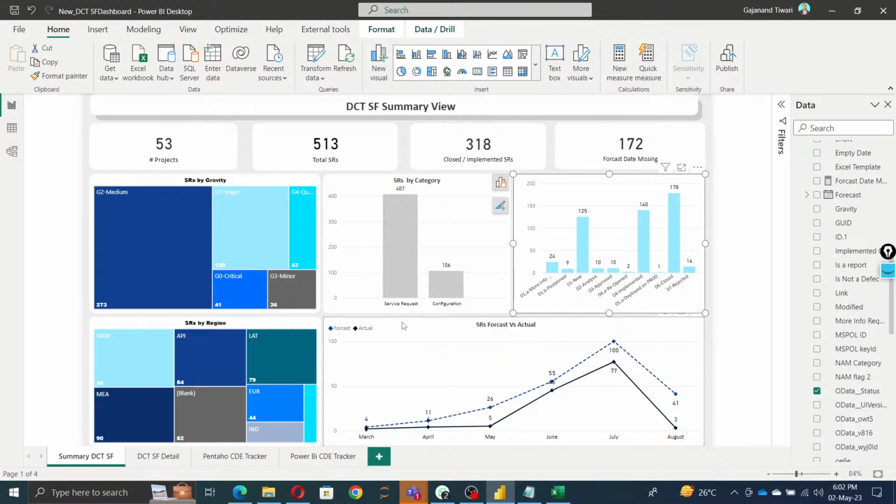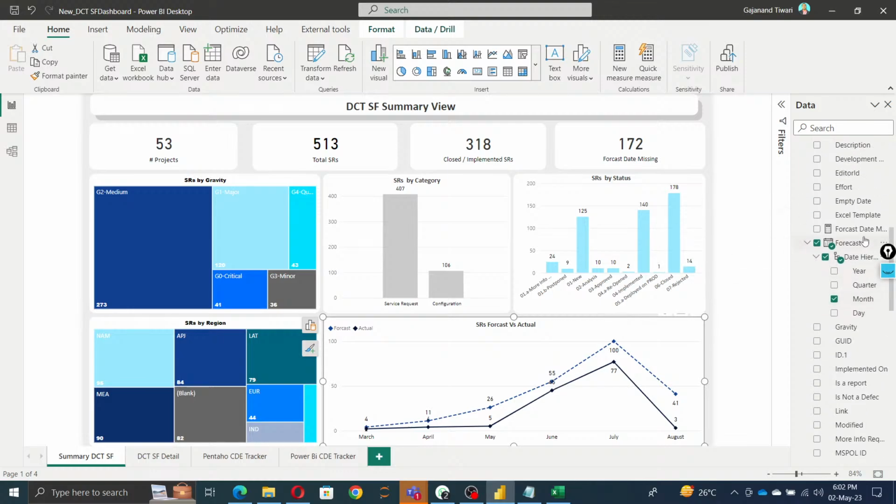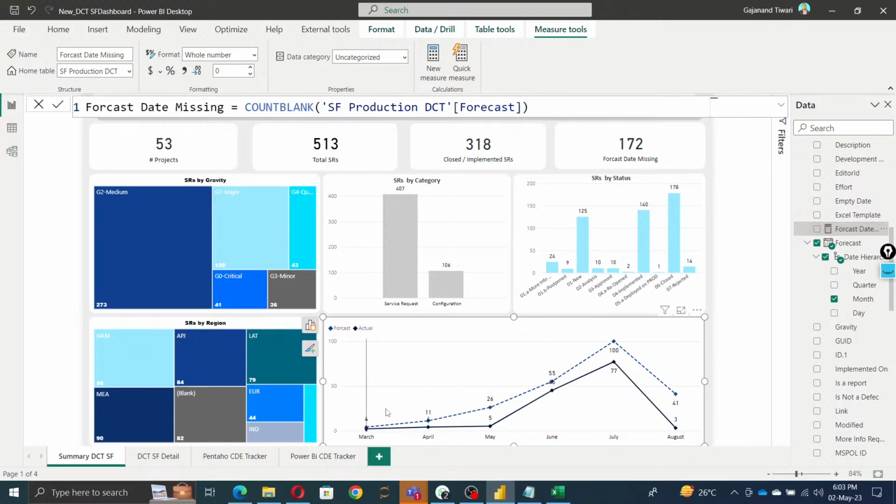Then we have the SR, so we create the two measures here, actual and forecast. Here I have the month name, see this month name, and there will be a forecast column. We create the measure here. So count the number of requests we're looking for. So pass that, that's it. So pass March, April, May, June, July, August. So this way we can forecast it.